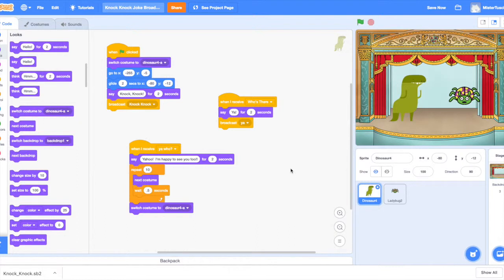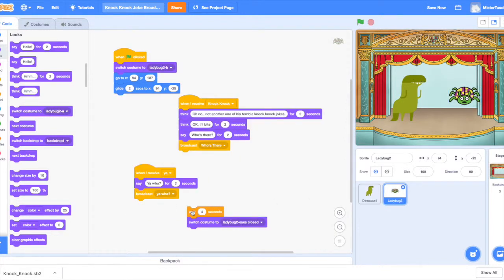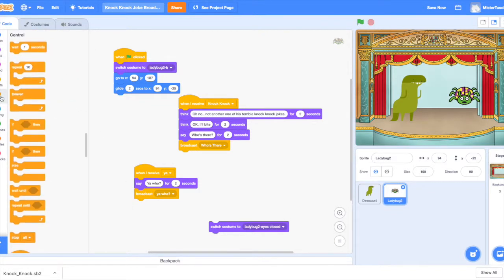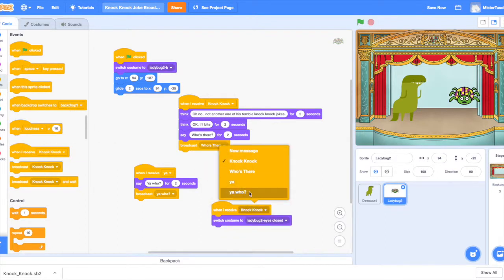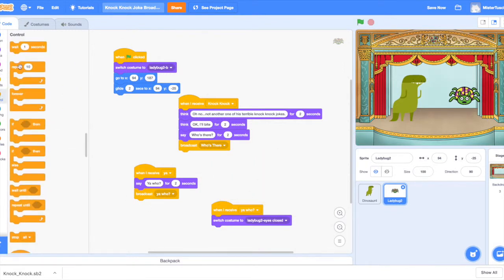And just to prove how the send and receive and the broadcast messages work, I'm going to actually broadcast a message and have it change two things. At the end of the ladybug's conversation, she says Yahoo, and the eyes switch to closed. And we're going to add one more change to this. So remember, she sends Yahoo, broadcasts it, and we're going to go over here to controls and say when I receive Yahoo, I'm going to have her probably wait 1 second and then react.